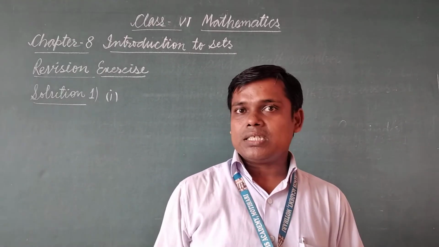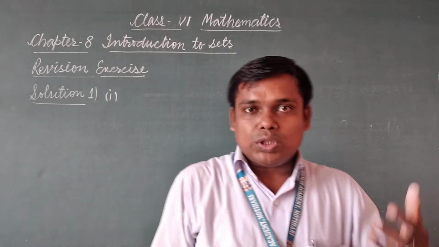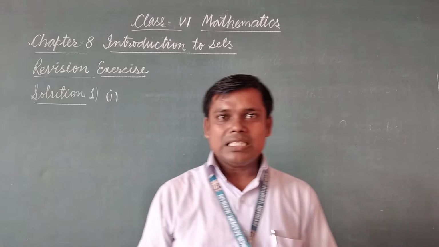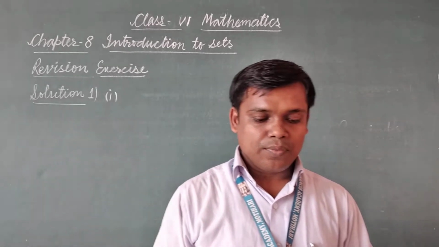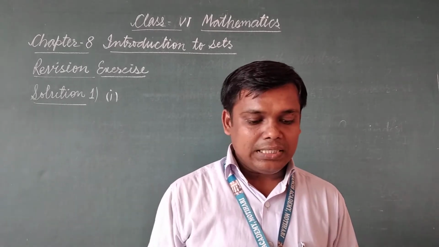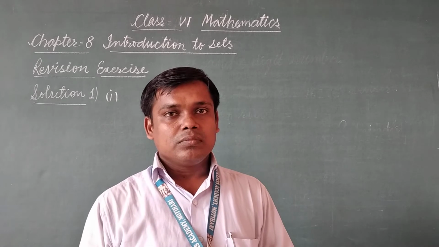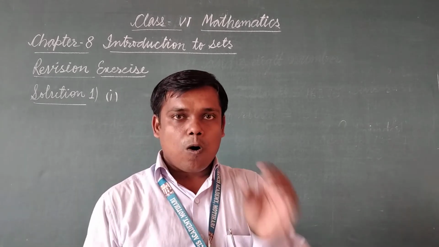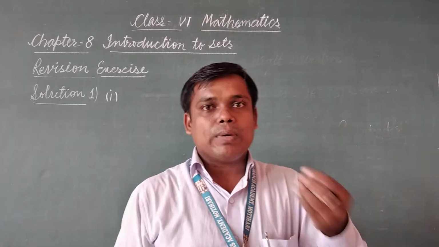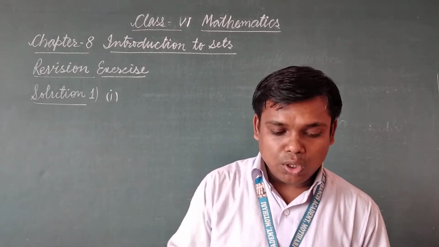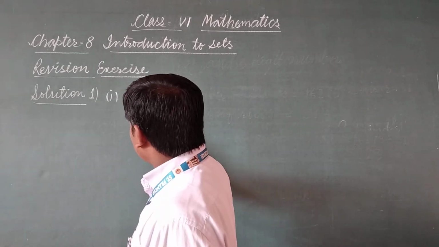So these are the months that have less than or equal to 30 days. It means this statement is true, and we can write yes, we have a set of names of the months which have less than or equal to 30 days. So in question number 1 you will write yes.